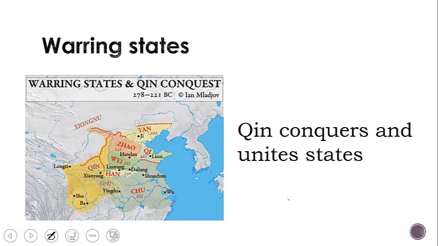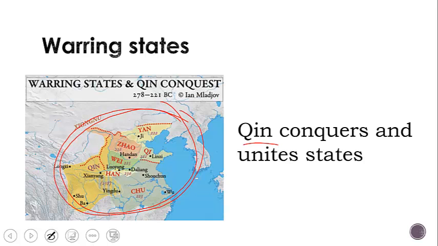Go ahead and fill in your chart about the different things that happened throughout the dynasties. If we'll remember, the different states of ancient China were at war. All of China was separated until this guy, Emperor Qin, said that he wanted the power of all of China. So he conquered and united the states.